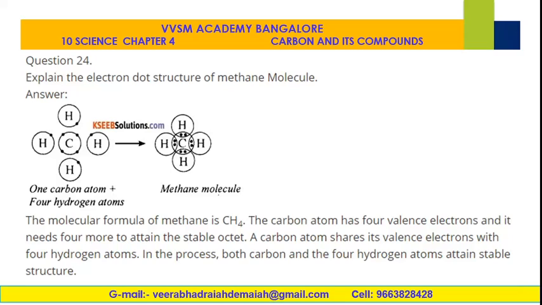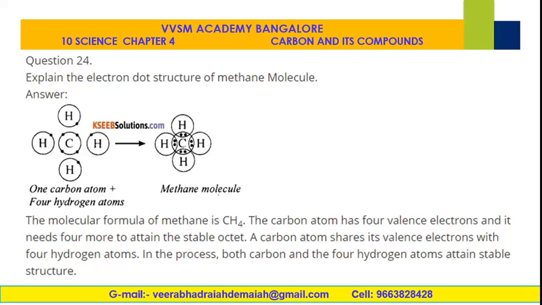You know, my dear, the first member of the alkane series is methane. It is also called marsh gas, and the molecular formula of methane is CH4. The 4 hydrogen atoms are attached to the central carbon atom, and the carbon atom has 4 valence electrons and needs 4 more to attain the stable octet configuration.